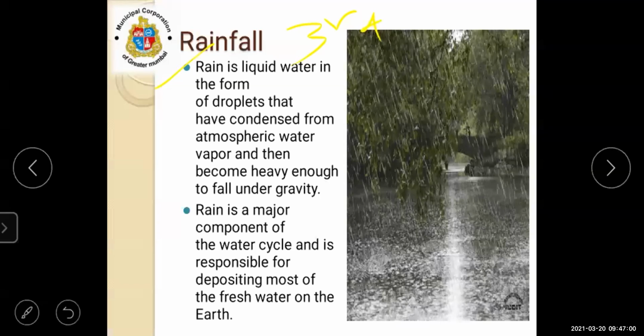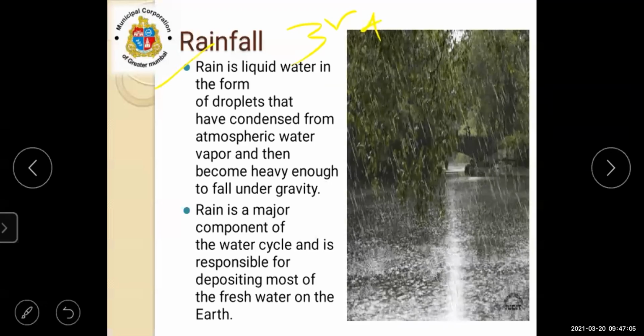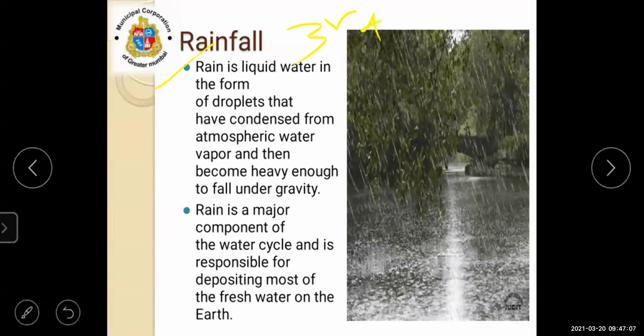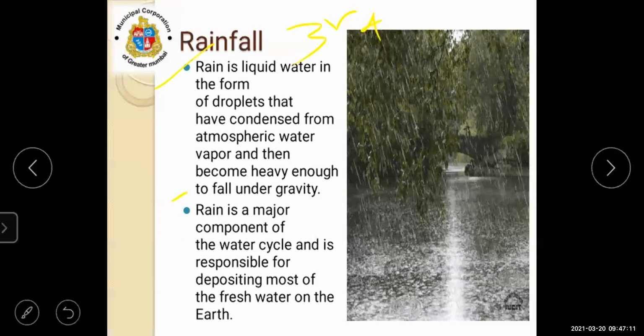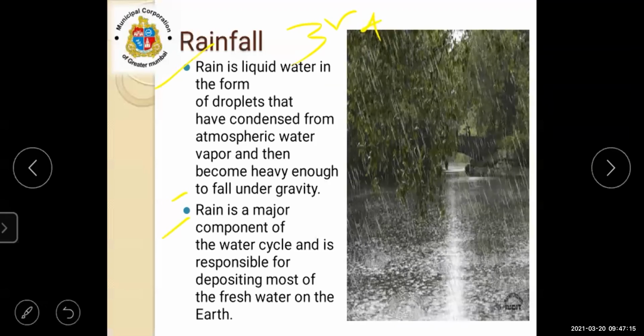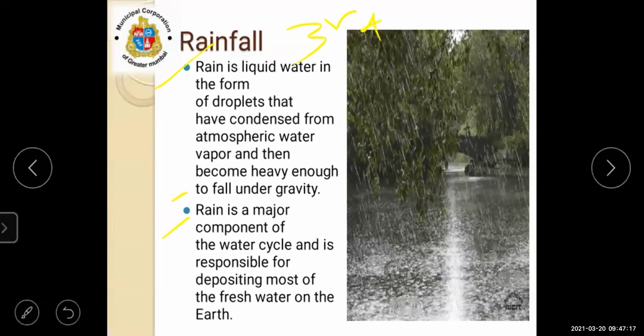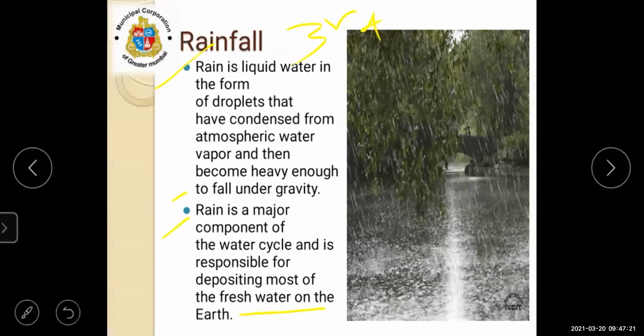Rain is in liquid form, in the form of droplets that have condensed from atmospheric water vapor and then became heavy to fall under gravity. Rain is a major component of the water cycle and is responsible for depositing most of the fresh water on the earth.